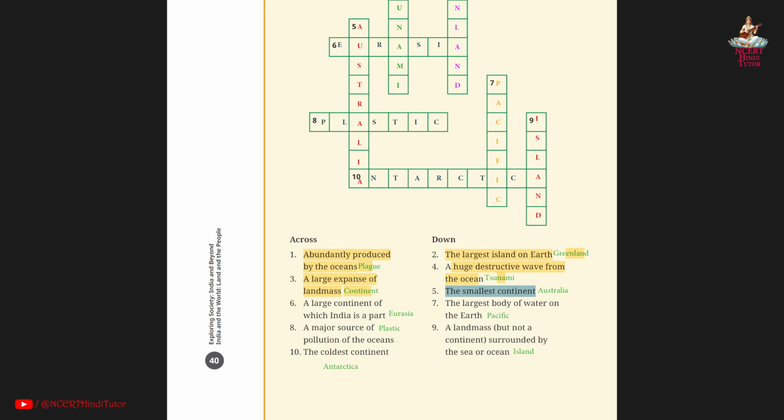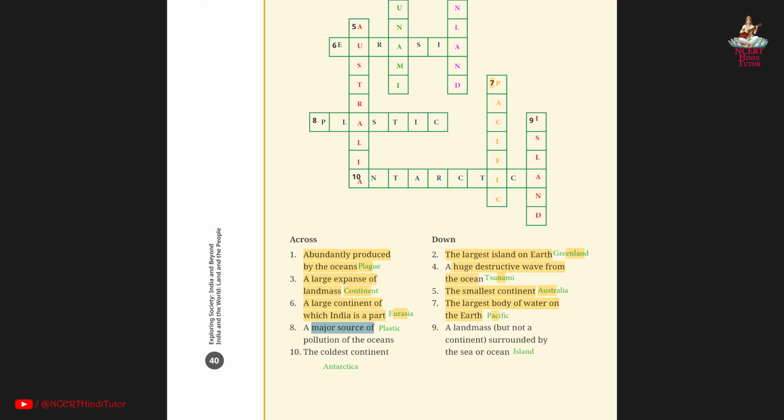Fifth, the smallest continent, answer Australia. So you have to write in downward direction Australia. Sixth, a large continent of which India is a part, answer Eurasia. So you have to write across Eurasia. Seventh, the largest body of water on the earth, answer Pacific. So you have to write in downward direction Pacific.